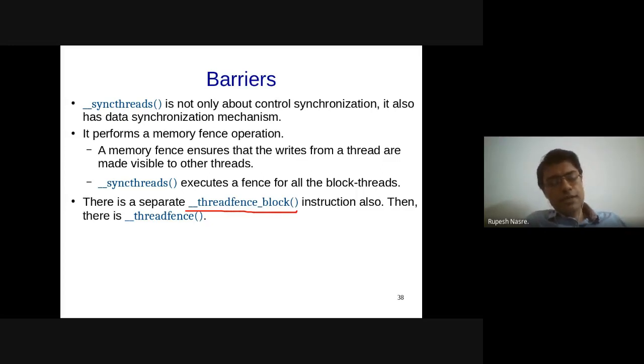But the reason why I'm mentioning all of this is because you should know what happens inside sync threads. And there is a reason why that is required, because many students faced issues when they tried to implement a locking mechanism. The way the locking mechanism typically gets implemented, from whatever knowledge we have, is that we declare a volatile variable, right?